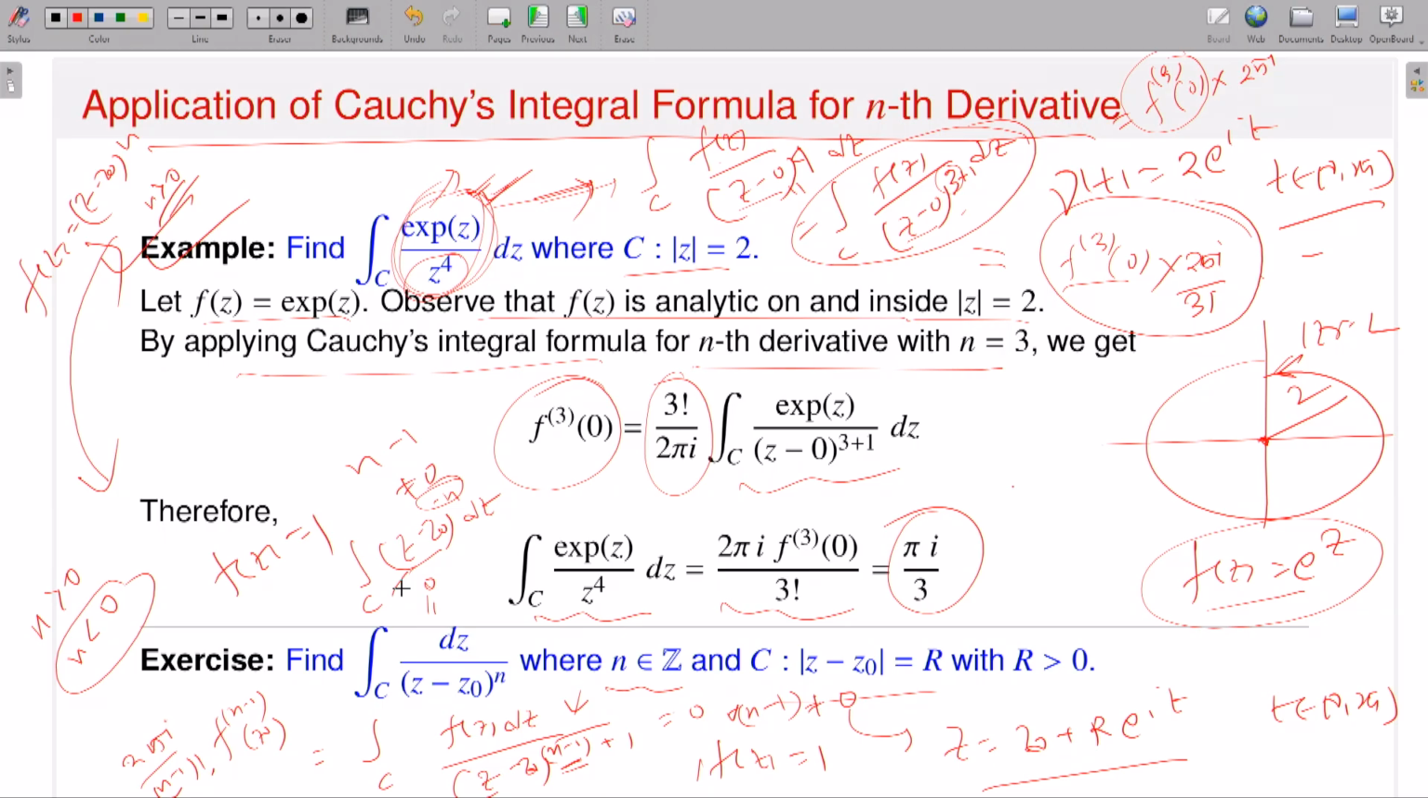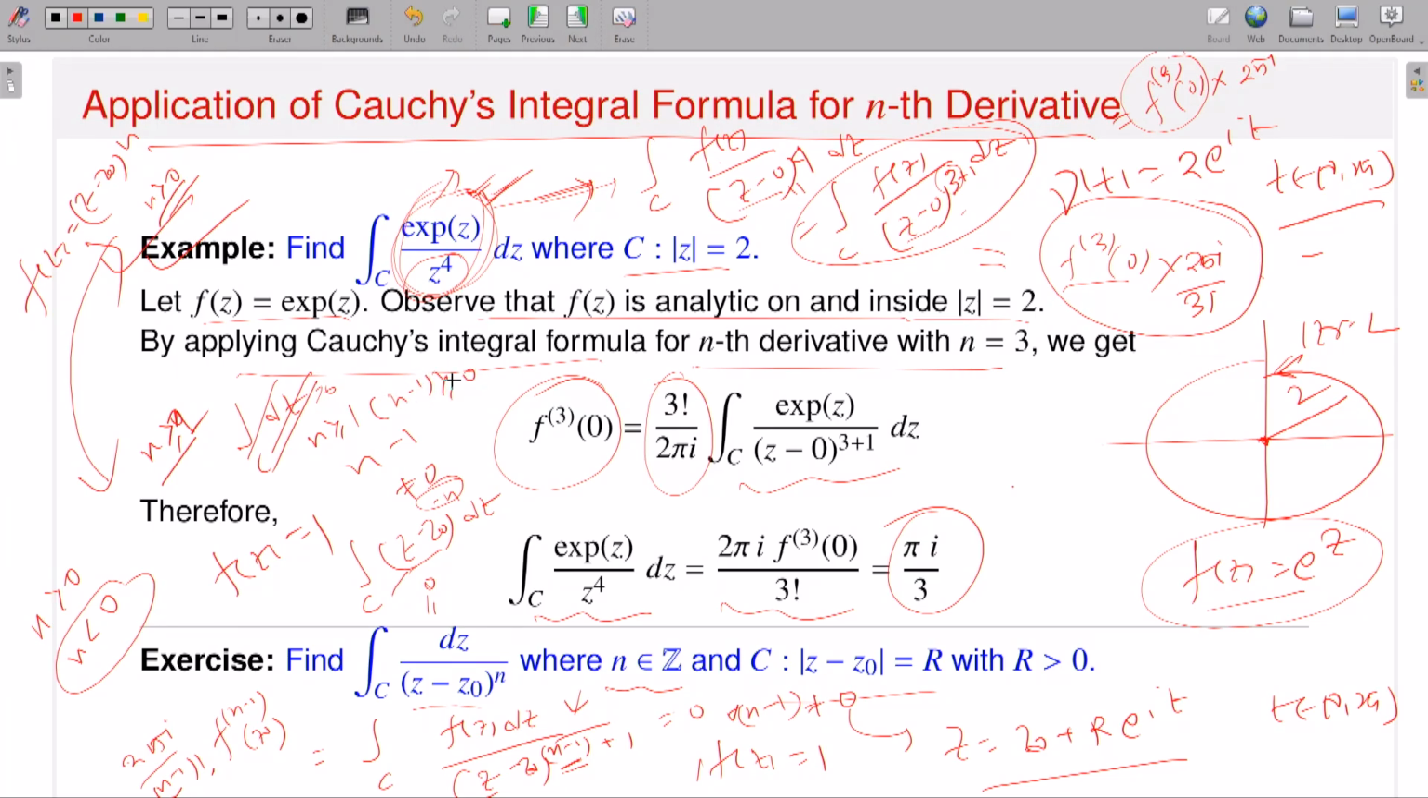So the only case you should care about is if n is positive. If n is strictly greater than 0, or say greater or equal to 1, then it will have a singularity at the point z naught. Because if n is equal to 0, it is the constant function 1. So n equal to 0 means the integral over c of dz. Again, by the Cauchy-Goursat theorem, this is 0. So the only case you should consider is n greater or equal to 1. That means n minus 1 should be positive, right?